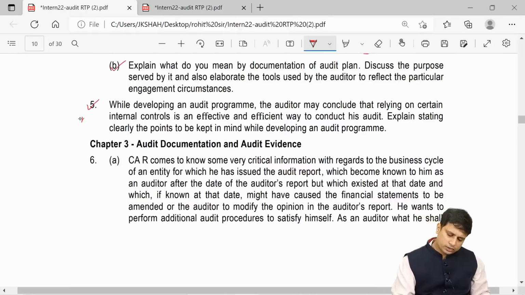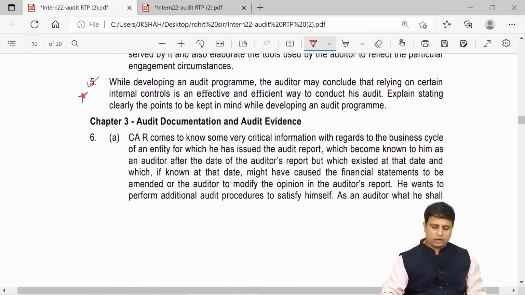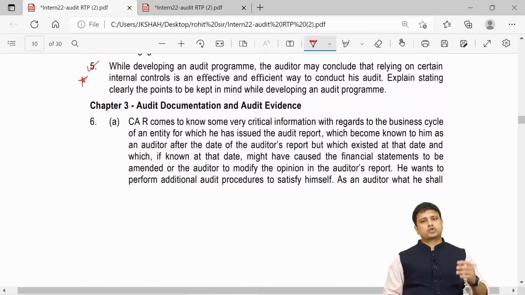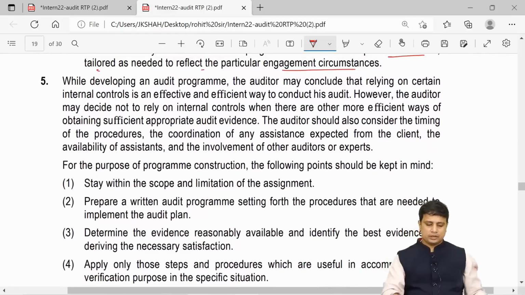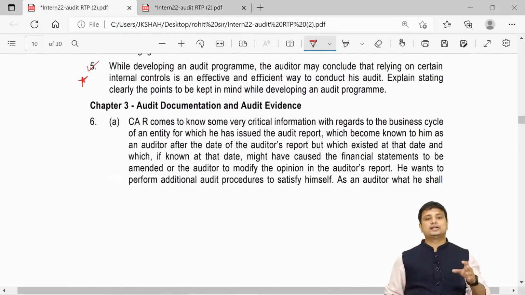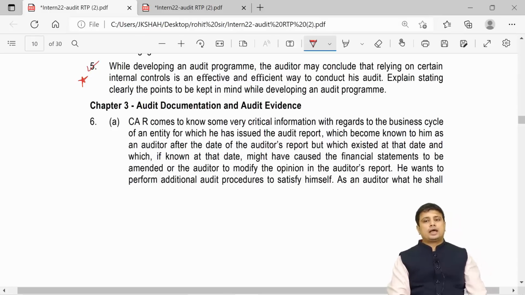Question 5, I would say please mark this important. So far I have marked 3a important and 5 important. So you need to go through these questions here from this RTP at least. Okay, let me read out the question first. While developing an audit program, the auditor may conclude that relying on certain internal controls is an effective and efficient way to conduct his audit. Explain, stating clearly the points to be kept in mind while developing an audit program.